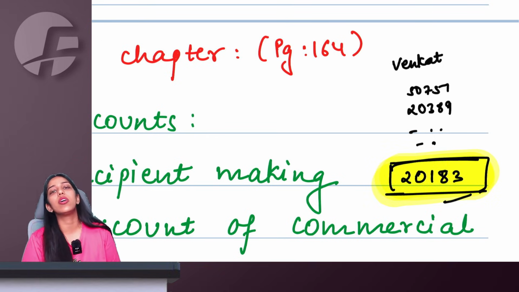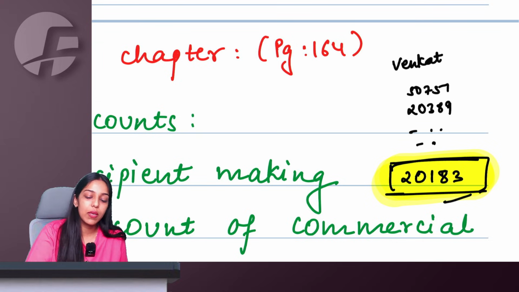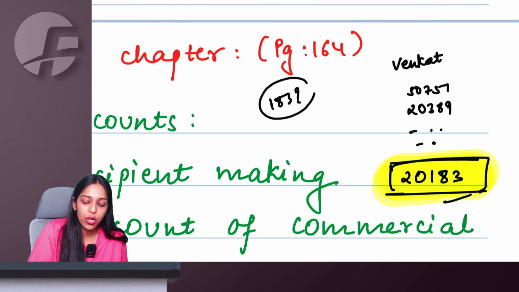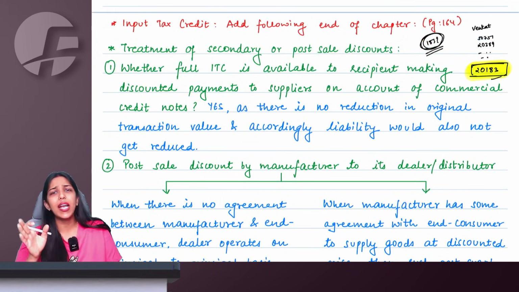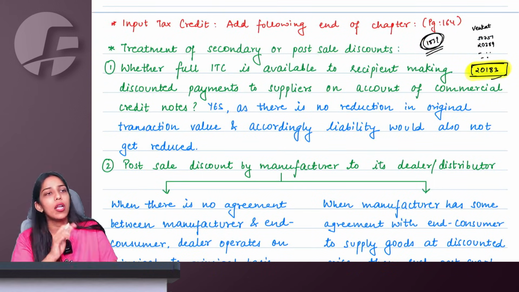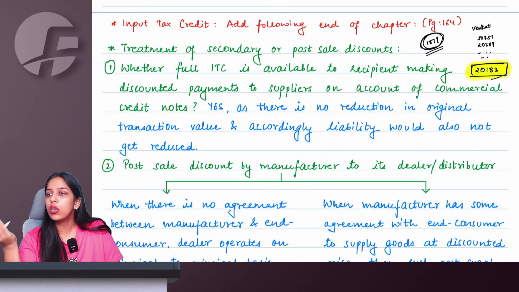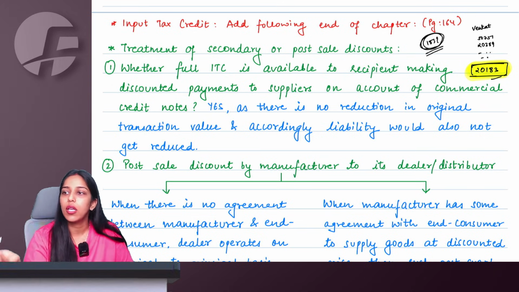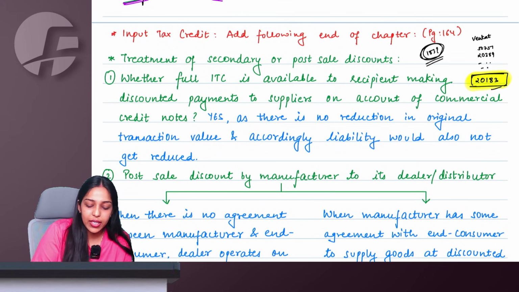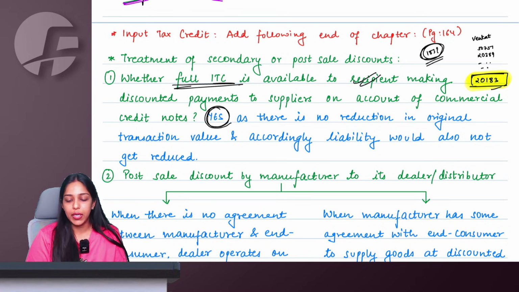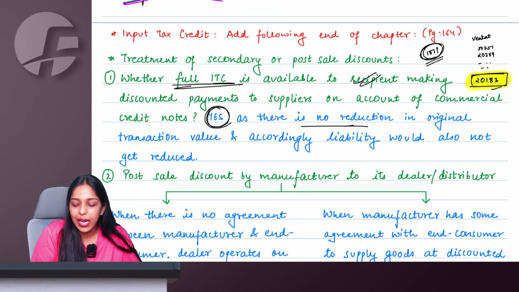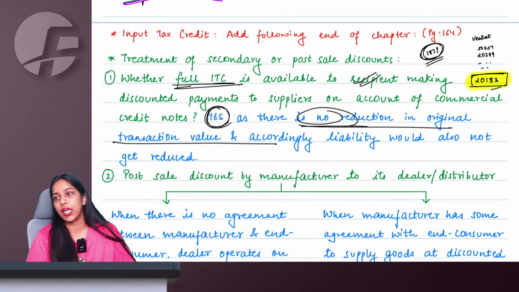So the question here is, can recipient also take ITC on this full amount, or recipient will have to reverse ITC on 183? Government is clarifying that, see, government has got full GST from the supplier. Government is also okay to give full ITC to the recipient. No problem at all. So we are saying that yes, full ITC will be available to recipient making discounted payments because supplier is not making any reduction in the original transaction value.